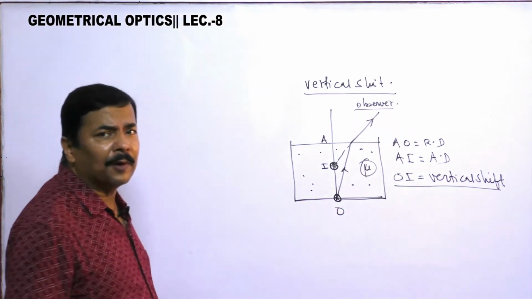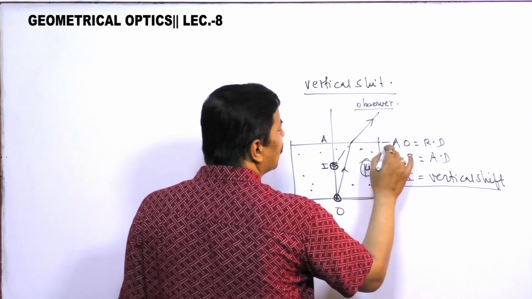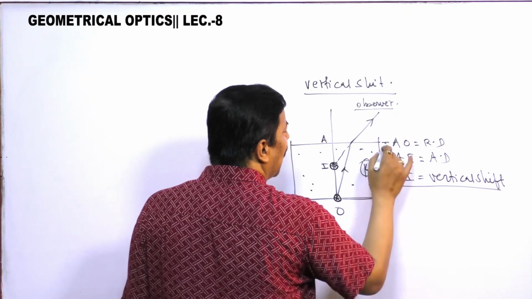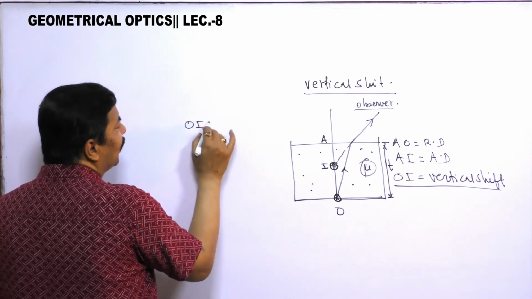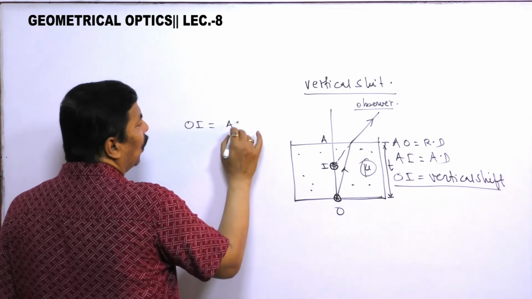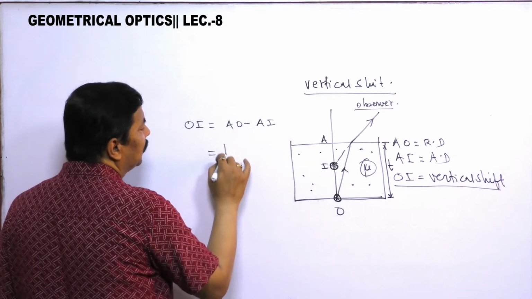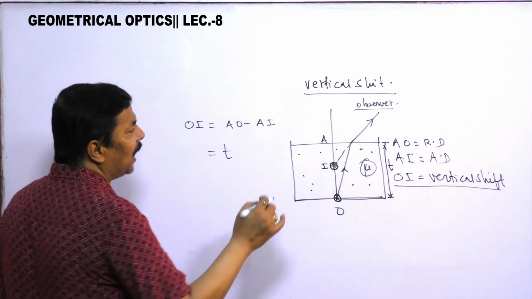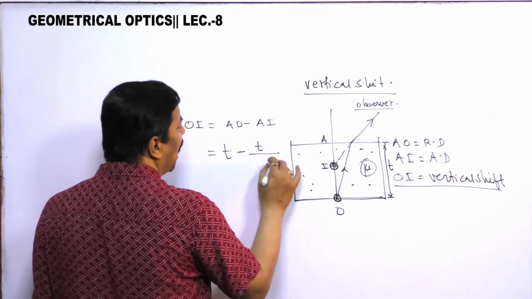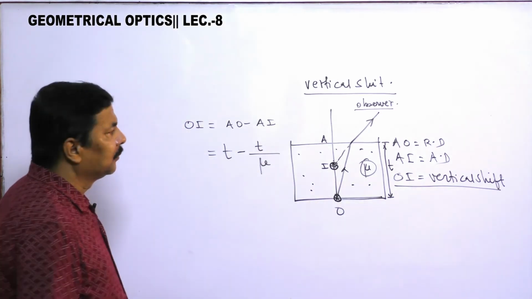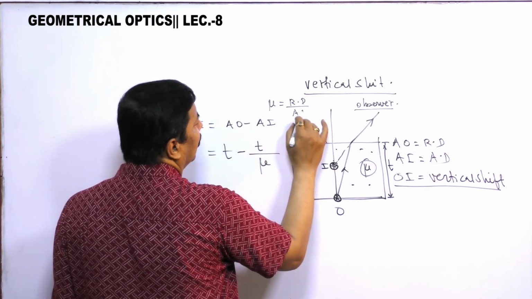Now how do we find this vertical shift? If I take the real depth as t, then OI is equal to AO minus AI. AO is t. AI is the apparent depth, and apparent depth is real depth by refractive index, since mu is equal to real depth by apparent depth.